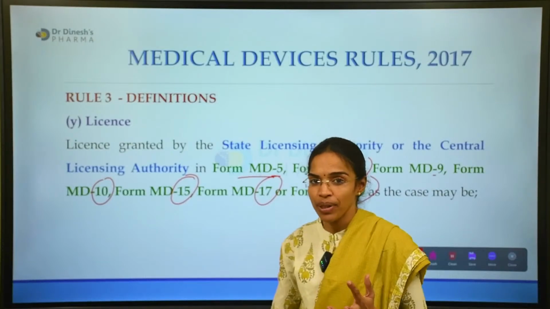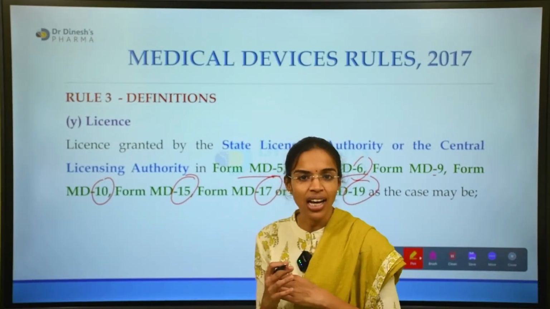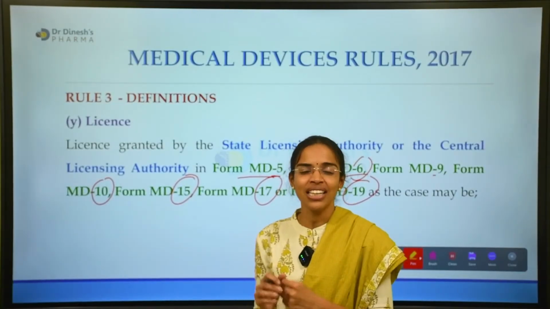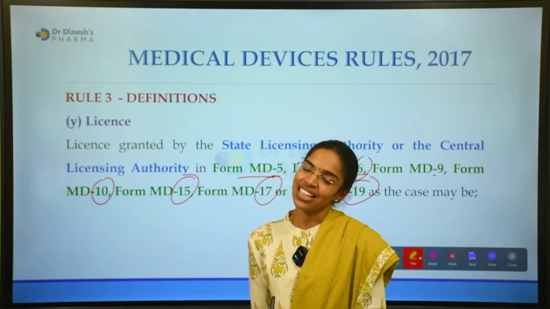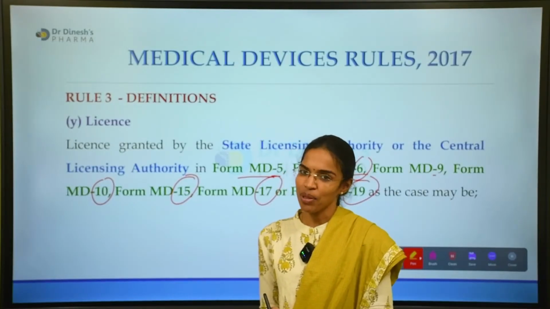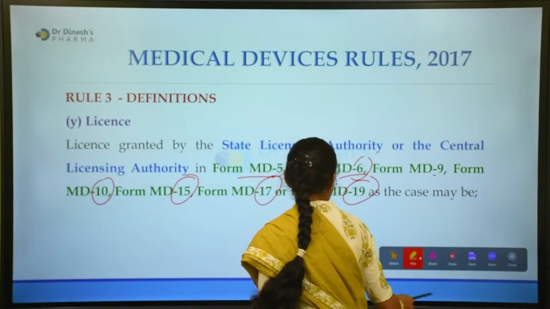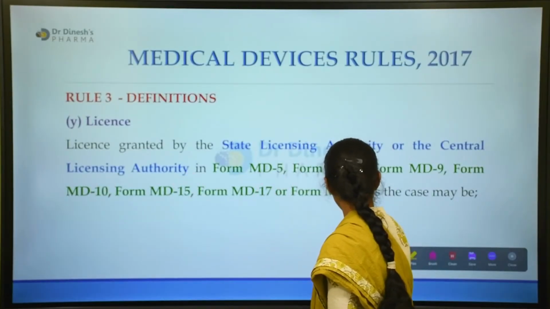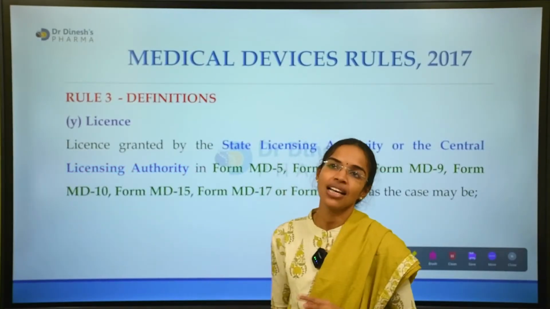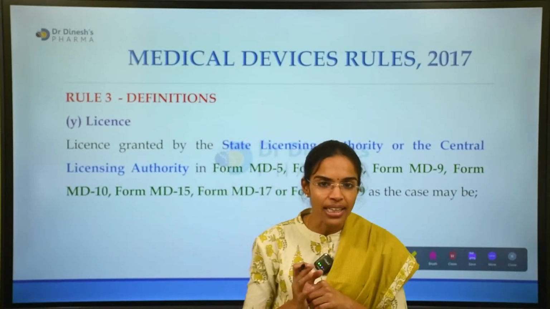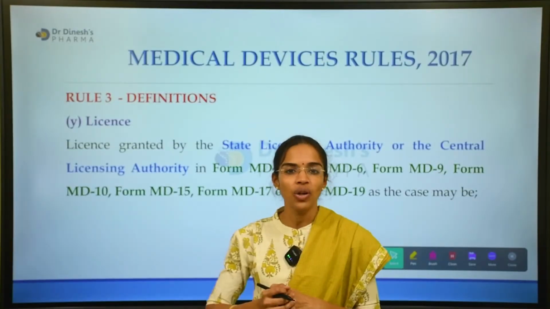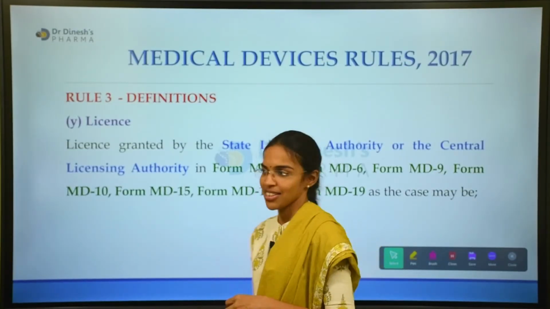Whatever it might be, out of all these forms, which are taken care of by the State Licensing Authority and which are taken care of by the Central Licensing Authority, we will deal with all these in chapter number 3 in the upcoming sessions. Please do not miss. So that was about the license, and whenever the term license comes, it is under 3Y of MDR 2017. License is something which is defined under 3Y of MDR 2017.